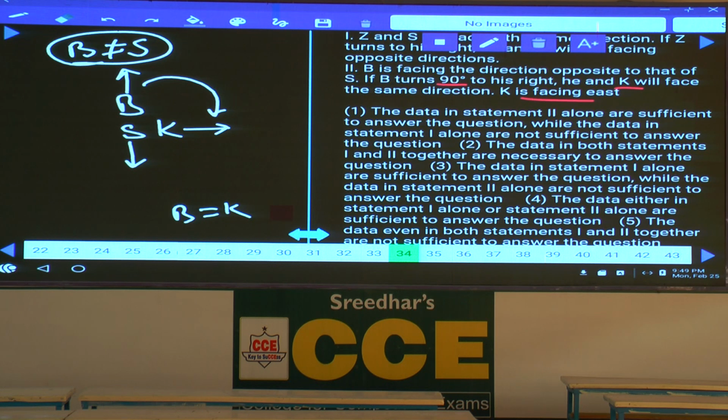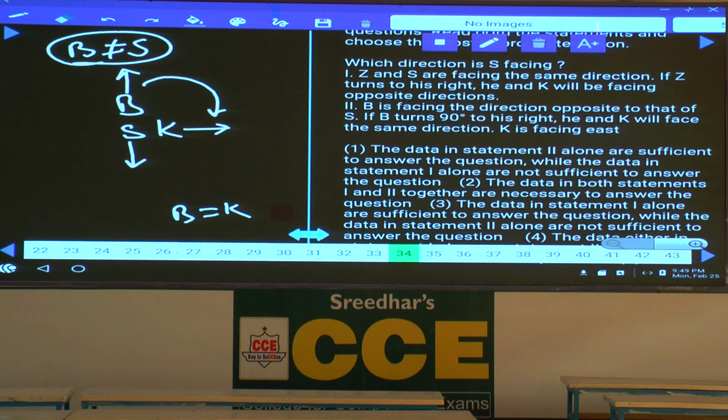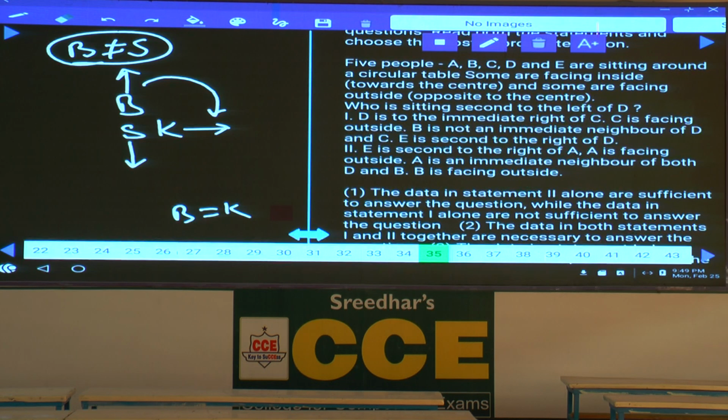What else information do we require? Do we need anything more? Did we get S's direction or not? That's it, 2 alone is sufficient. Okay? Since it was not given directly, it got a little confusing here. Done with this? Only 2 alone is sufficient. Now 1 is not required at all to get the answer along with 2. 34, choice 1. Then 35.